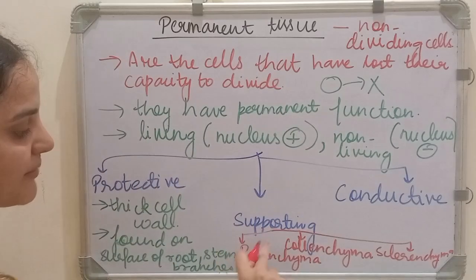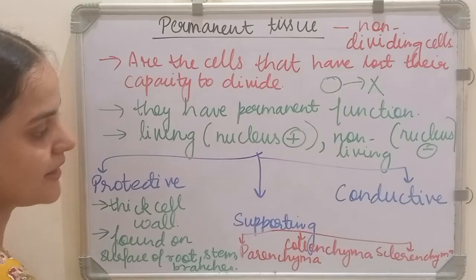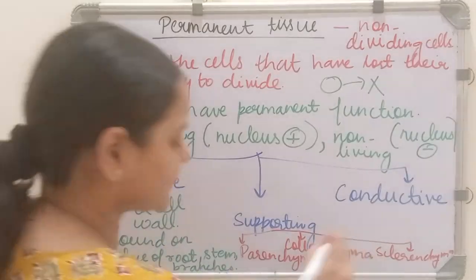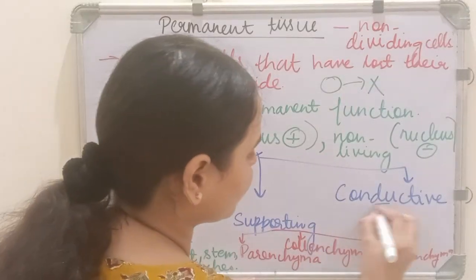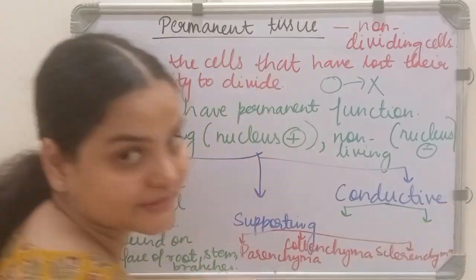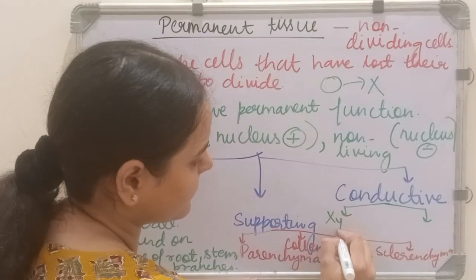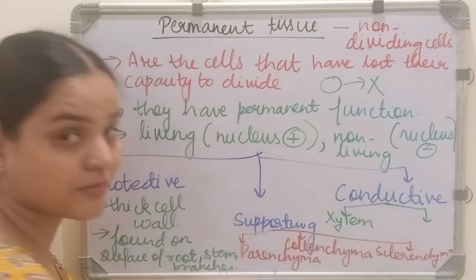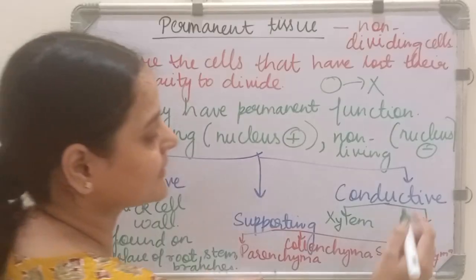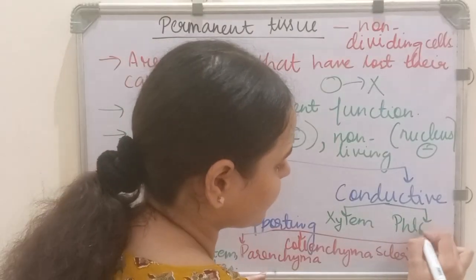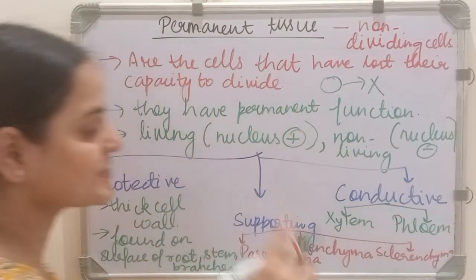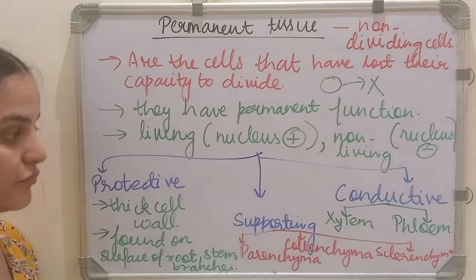Next we will be studying about these types only. Now in conductive tissue come two things. One is xylem, which is responsible for the conduction of water, and the other is phloem, which is responsible for the conduction of food.